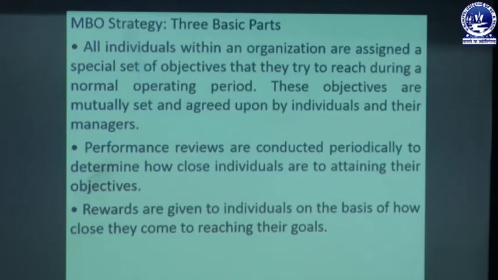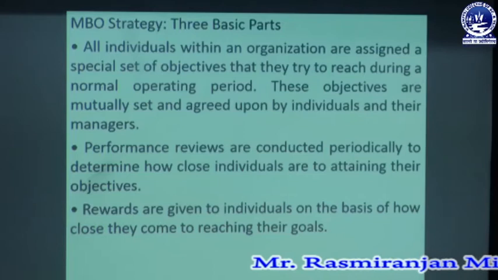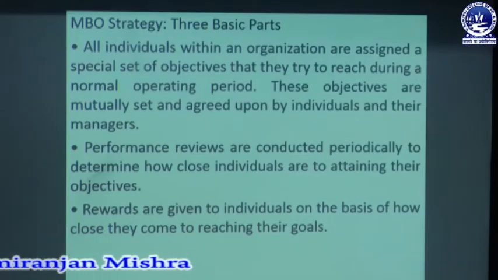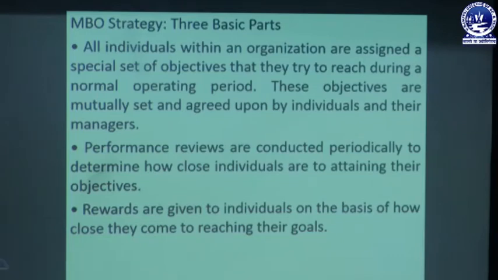The reviews can be made periodically to determine how close individuals are to attaining their objectives. So when performance reviews are conducted, ultimately it can be found out whether the individuals are attaining the objectives and are in the proper direction or not.